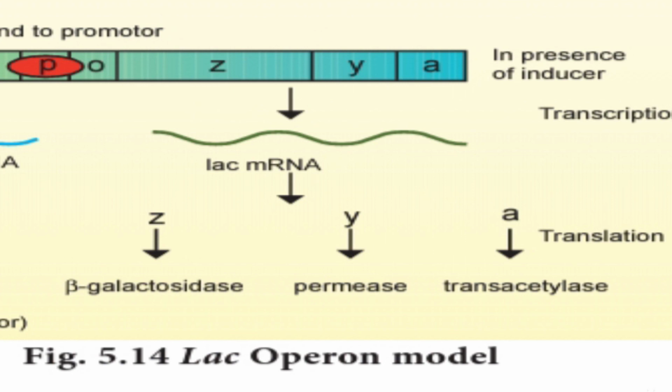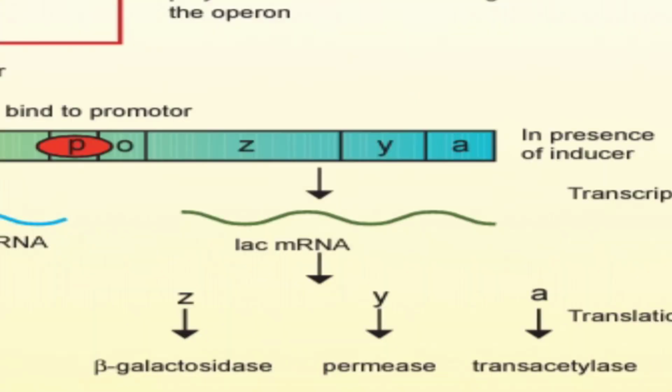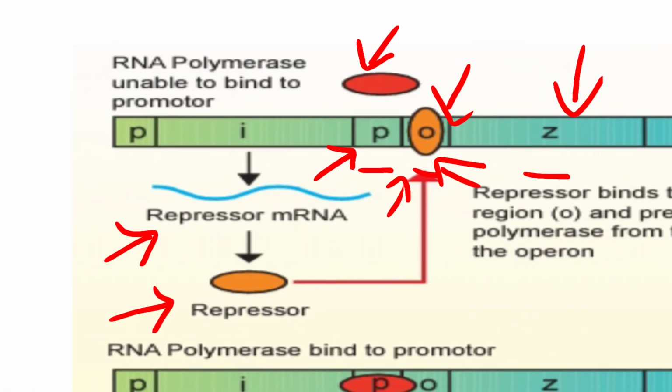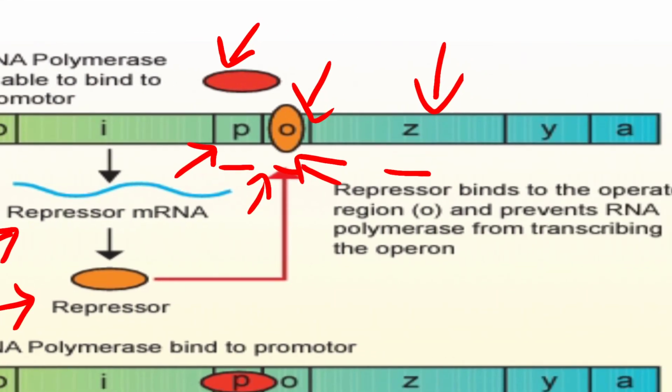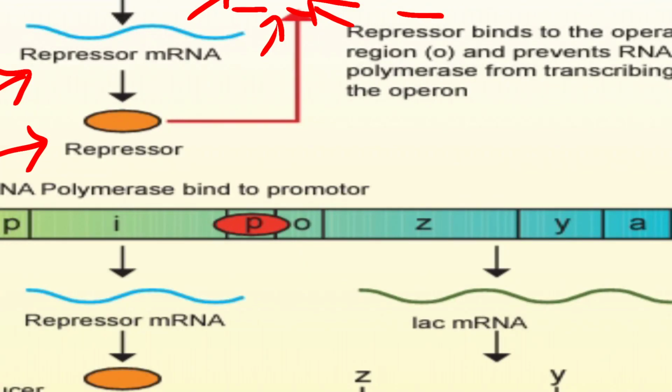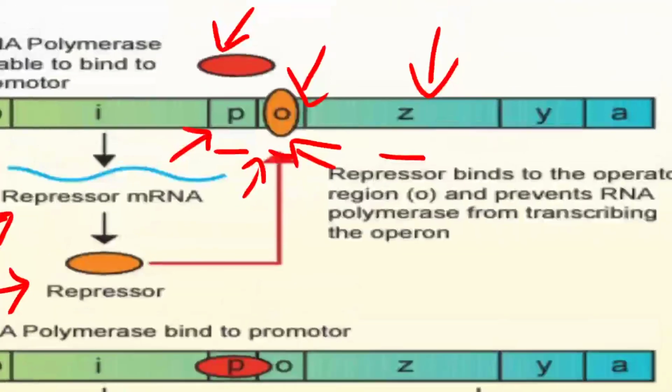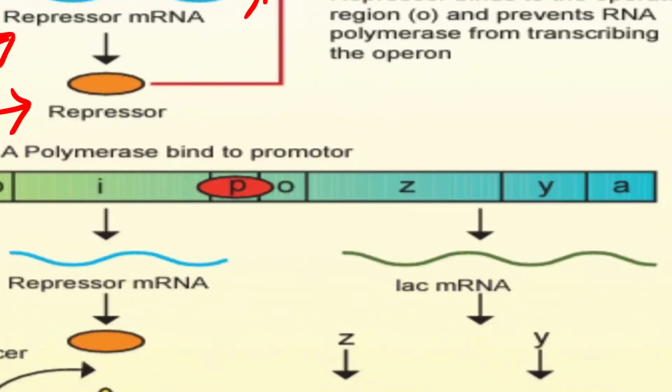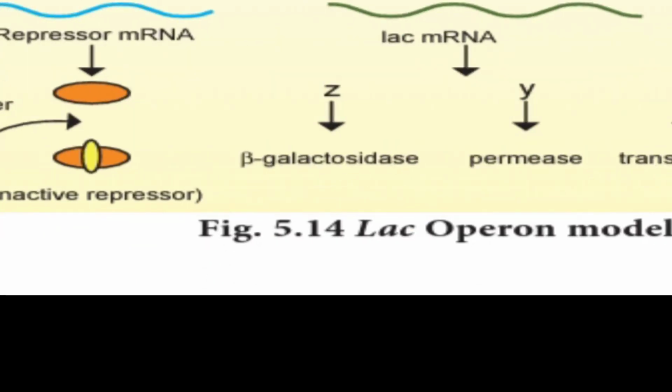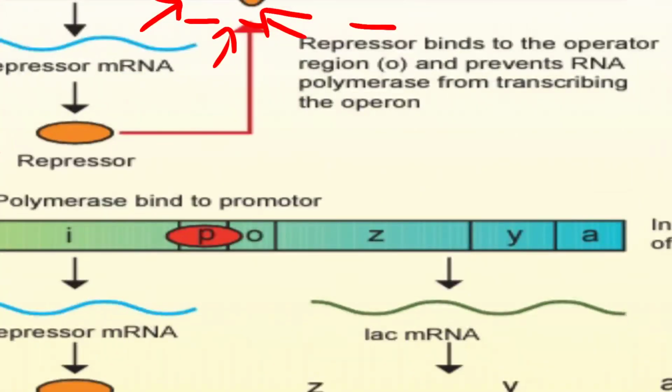The only thing you have to think about, if they ask for the structure, is the structural gene, promoter, operator, and the structural enzymes like Z, that is the codes LAC Z, Y and A. And you have to think about the RNA polymerase binding: in the first stage there is no binding, and in the second stage it is binding with the promoter side. In the first stage the repressor is binding at the operator side, and there is no inducer. In the second stage the promoter is bound, and you have the inducer.